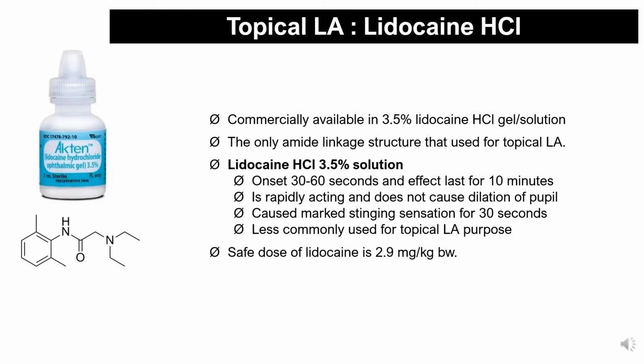3.5% lidocaine hydrochloride was commonly used for topical anesthesia. One drop of 3.5% lidocaine solution renders the cornea anesthetized within 30 to 60 seconds and the effect can last for 10 minutes. It is rapidly acting and does not cause dilation of the pupil. On topical instillation, however, it causes a marked stinging sensation for 30 seconds. Due to this stinging problem, it is now less commonly used for topical anesthesia. The safe dose of lidocaine is 2.9 mg per kilogram of body weight.